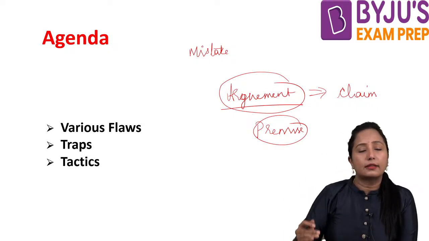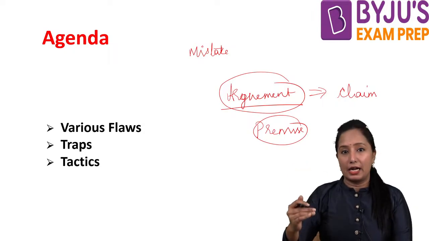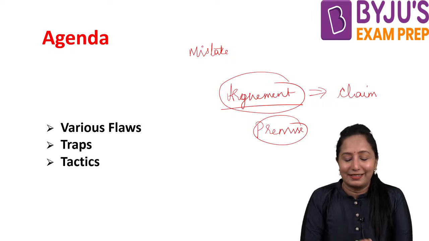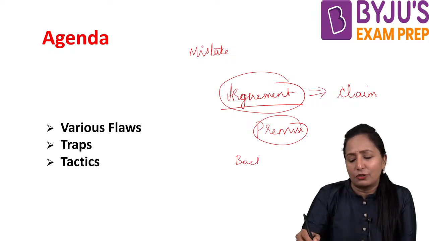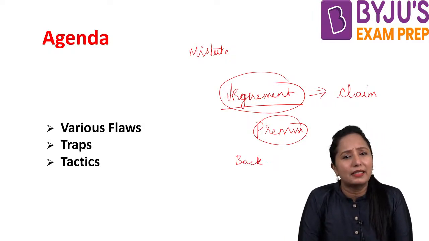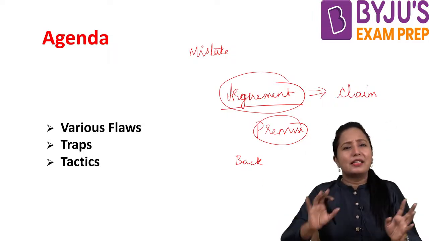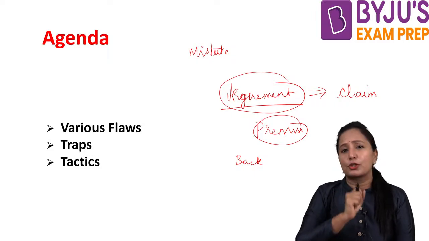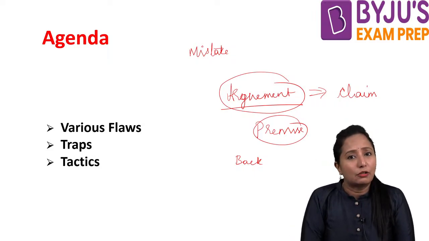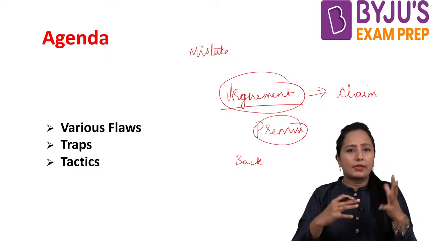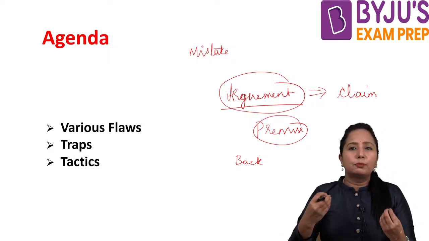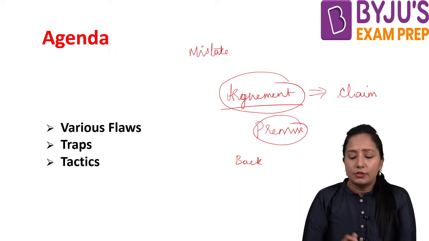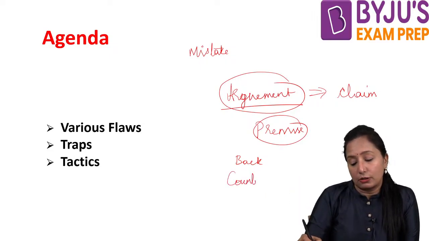So every claim of an author, every decision, every argument will have a premise. Premise is that important reason. Then we'll have backgrounds also. When you see the argument, there will be many miscellaneous reasons which will make this premise stronger, and then we'll come to the conclusion. Background means certain information that helps us understand the claim in a much better way. Then we may have a counter premise also.